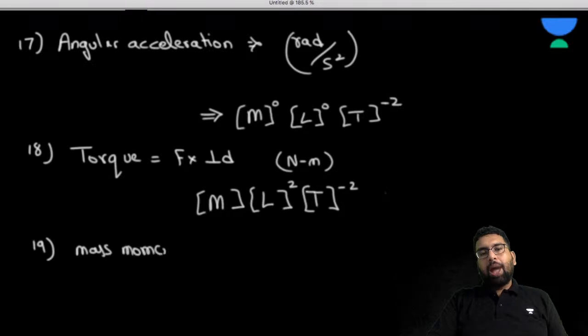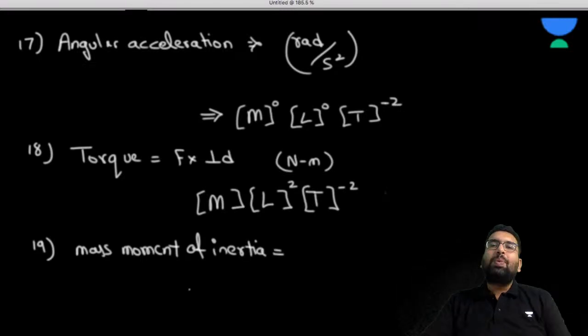Let's go for mass moment of inertia. So what is going to be the dimension of mass moment of inertia? What is mass moment of inertia? It is mk square. What is k? k is the radius of gyration.